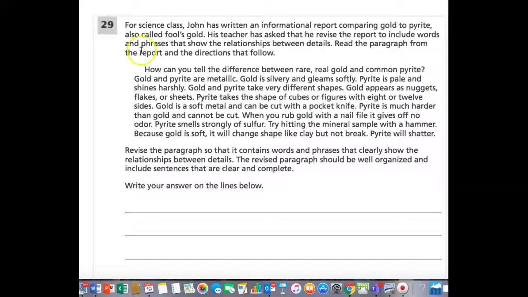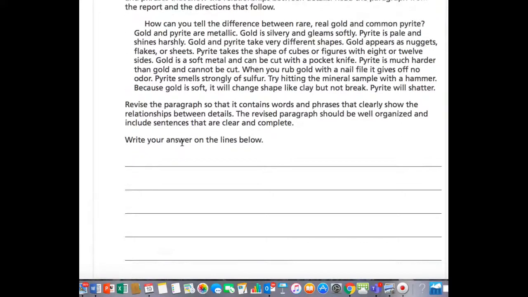Hi, fifth graders. It is Wednesday, May 20th, and we only have one page here on this day for reading. So let's take a look at it.